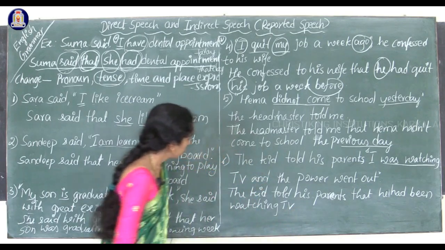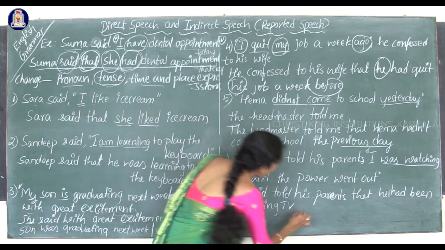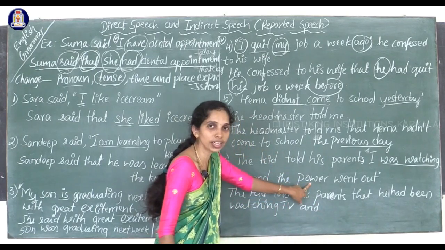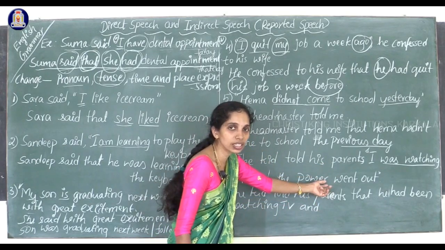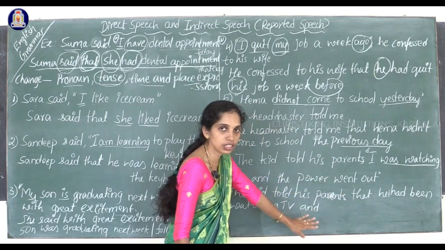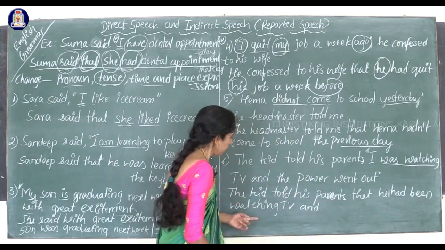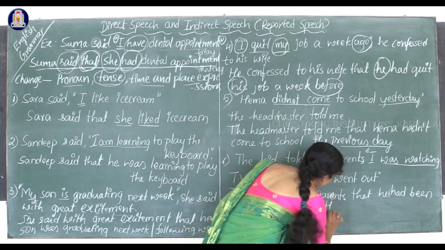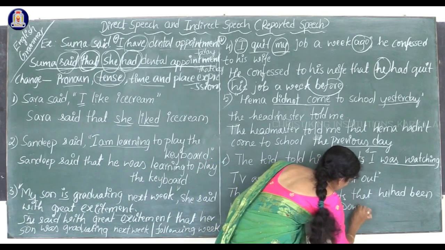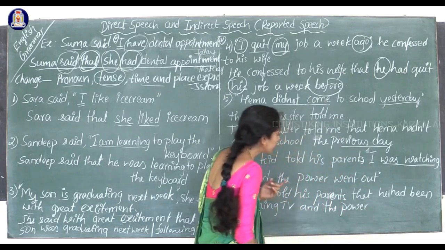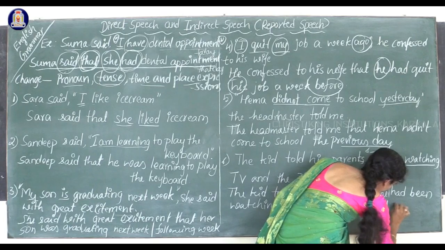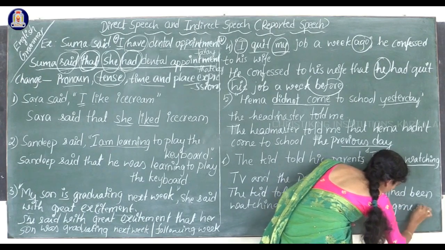TV. He had been watching TV and the power went out. Went out, in the sense it is the past tense. So we have to write the past perfect tense. TV and the power had gone out. The power had gone out.